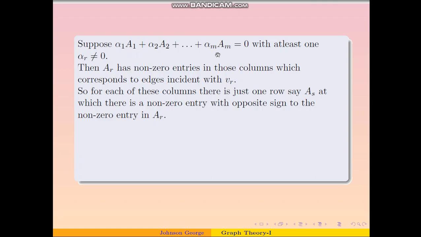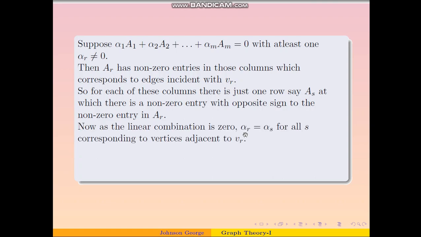Because this linear combination is equal to 0, we get alpha_r minus alpha_s is equal to 0, and therefore alpha_r is equal to alpha_s. Thus what we proved is that the scalars corresponding to the vertex Vr and all those vertices which are adjacent to Vr are the same.